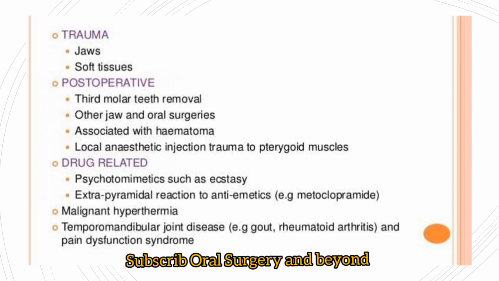Then some joint etiologies like gout, rheumatoid arthritis and age-related arthritis also lead to reduced mouth opening, or TMJ ankylosis is also a progressive cause of trismus.